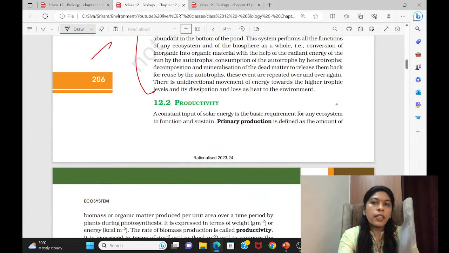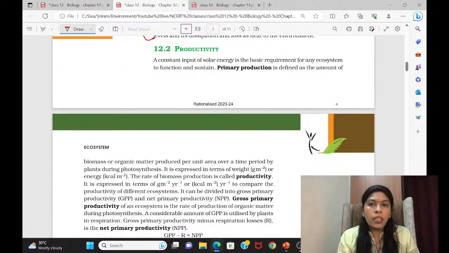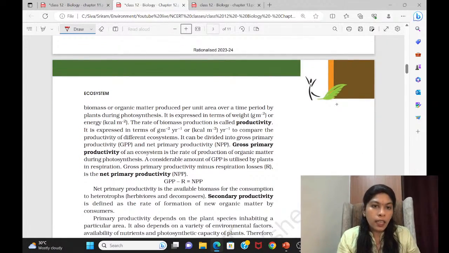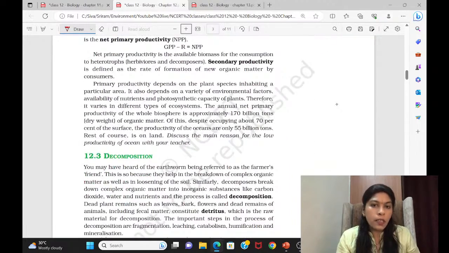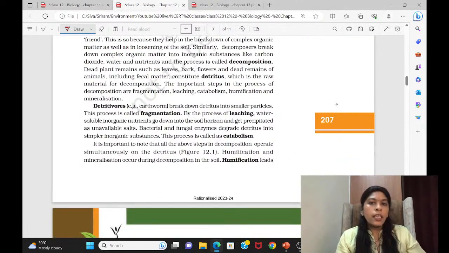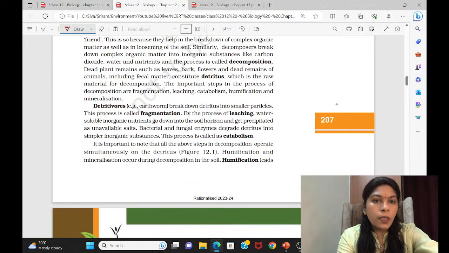Then come to this general description only. Come to the productivity. The primary production is done by the plants and certain kinds of bacteria and algae. Algae are also plants, so you need not discuss that. No need to see these things. Come to decomposition. Here they have given a definition for each and every term.